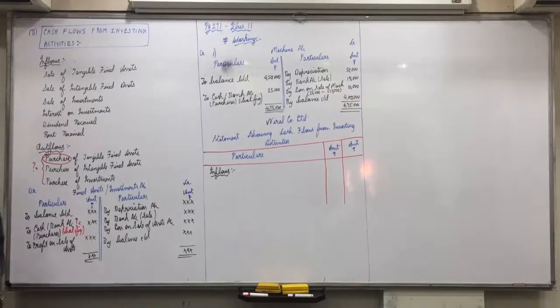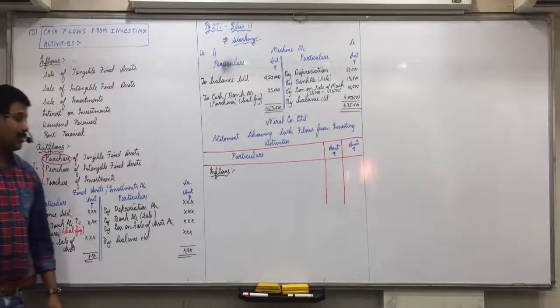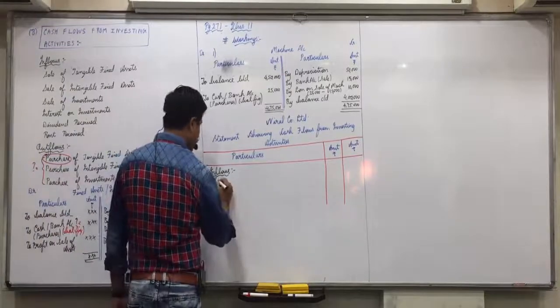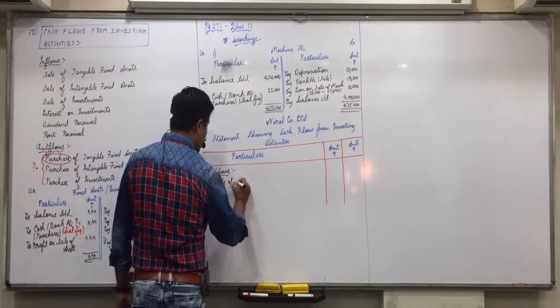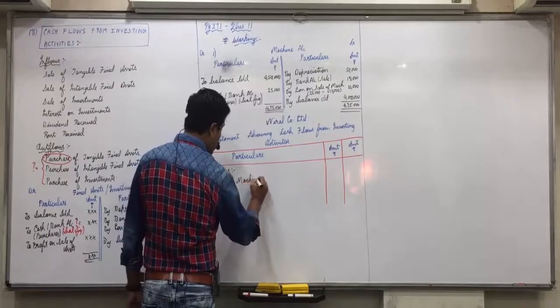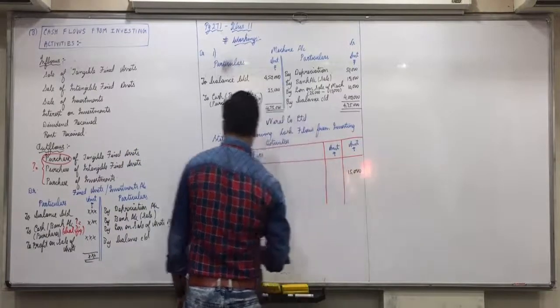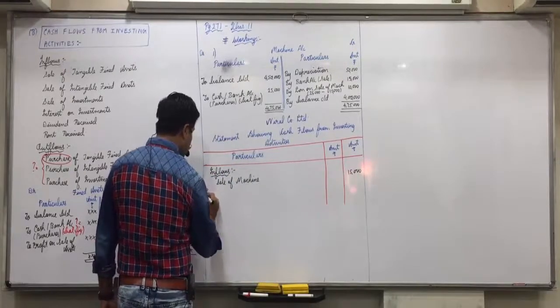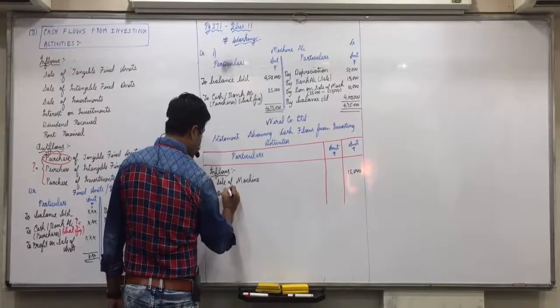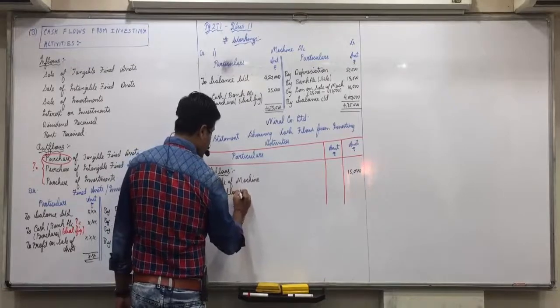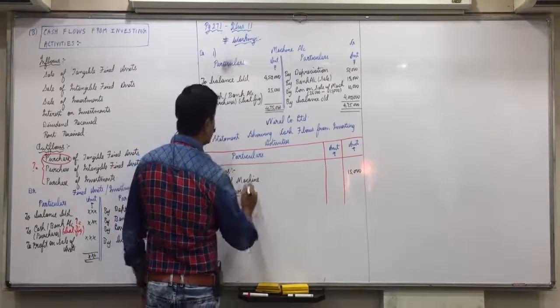In that there is only one item in the question marked as I plus. Sale of machine 15,000. Only one item, so directly you can take in outer column. And then from that we have to subtract the outflows. Again, only one outflow from the ledger account.